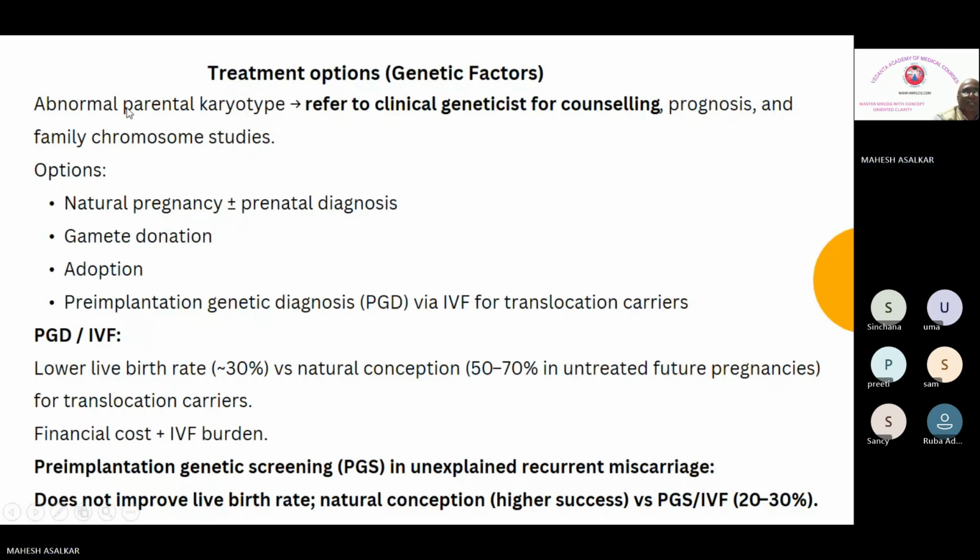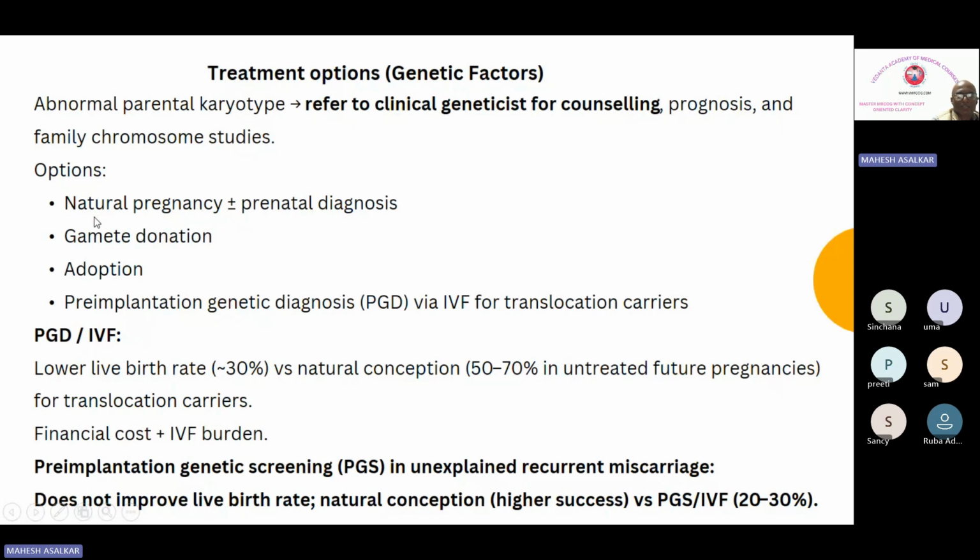So these are the options for these couples. Now they have a recurrent miscarriage, there is an abnormal karyotype, and you have referred them. Then what are the options for them? They can have a natural pregnancy with prenatal diagnosis. Second, they can have gamete donation. They can have adoption. They can do pre-implantation genetic diagnosis via IVF for translocation carriers.